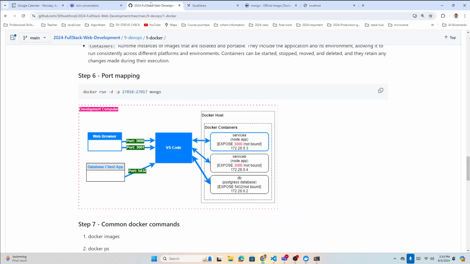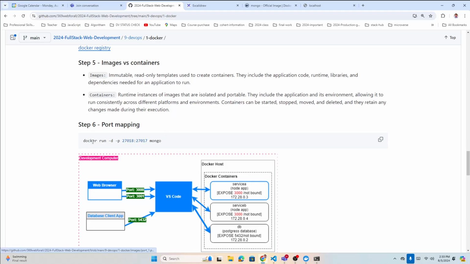Just give me a second, guys. Let me check quickly. So we have Docker run. We got a port. Oh, sorry, maybe I put 27. I don't know what port I put. 27018. Did I add that? Yeah, that was because I copied this one. So this is my port. Local port is 27018, and from that port I need to access the container port, that is 27017. So that was the mistake.